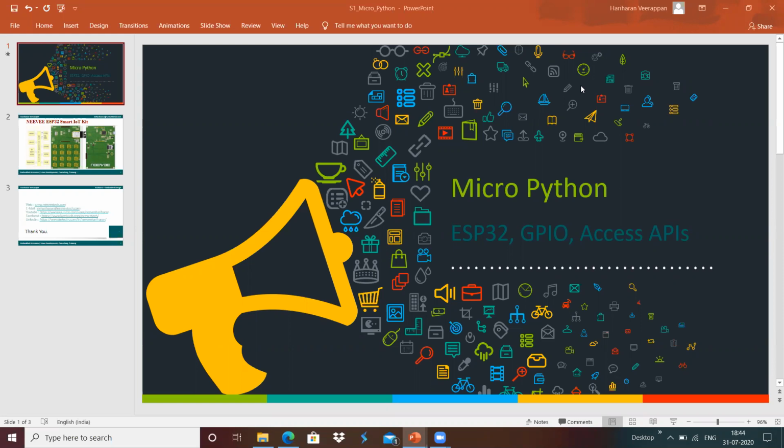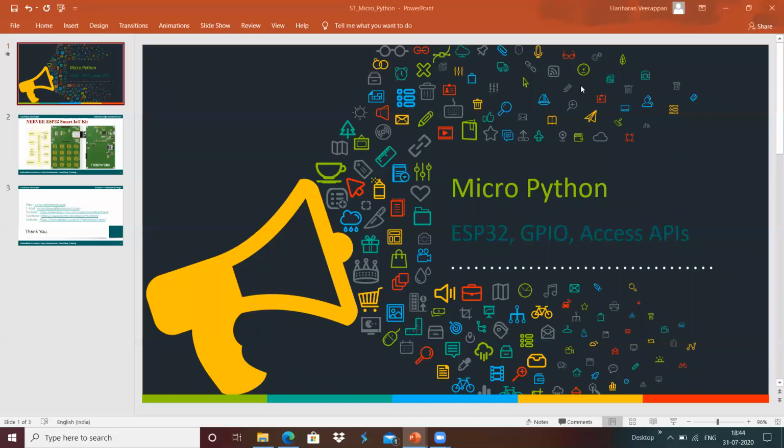In a similar way, technology evolvement has grown into the level of MicroPython, where there is a small Python interpreter present inside the microcontroller that we can flash or write into the microcontroller, and that Python interpreter will execute our commands accordingly on the microcontroller. That is MicroPython.